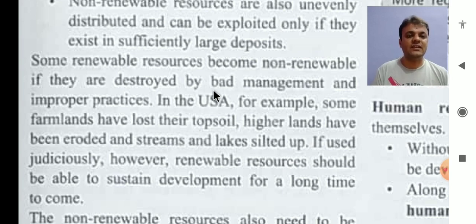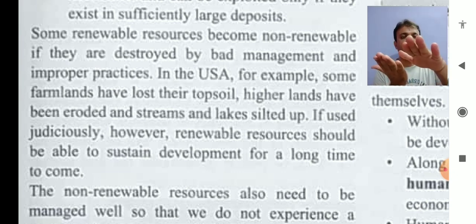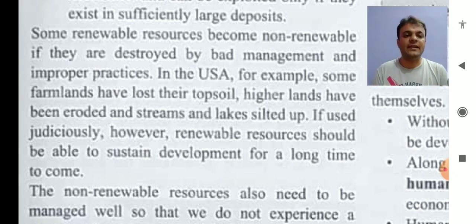For example, in the USA, some farmlands have lost their topsoil, higher lands have been eroded, and streams and lakes silted up. Due to continuous and constant use in the USA, some farmlands have lost their topsoil, that is the upper layer of land. Many higher lands have been eroded, and the US is also prone to natural calamities, right?